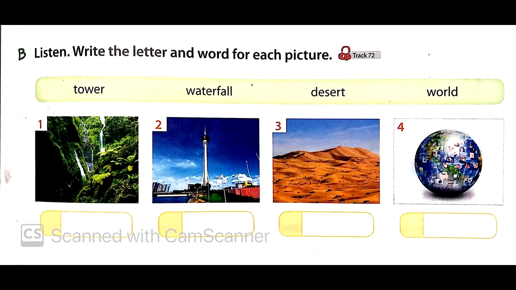Words to know B. Listen. Write the letter and word for each picture. A. The Sahara is in northern Africa. The weather there is very hot and dry. B. There are over 200 countries, and there are lots of wonderful places to visit. C. The water flows down a long path. It twists and turns through the jungle. D. It's so tall. I'll take the elevator to the top. I can see the whole city from there.